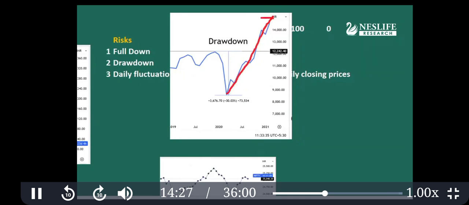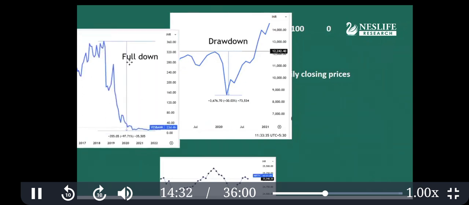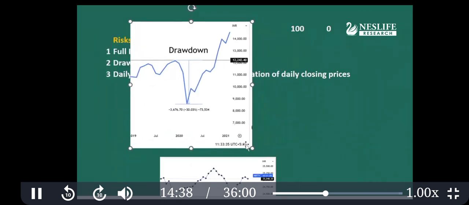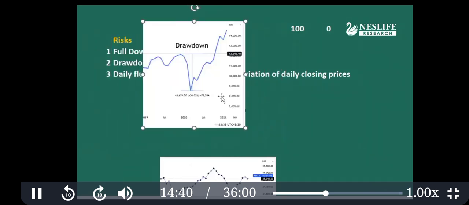This is the drawdown risk. Unfortunately, fall down risk cannot be measured, or it is not practical to measure. Even drawdown risk, mutual fund managers usually don't mention it. We will show some drawdown, but this is a measurable and real risk to retail investors.